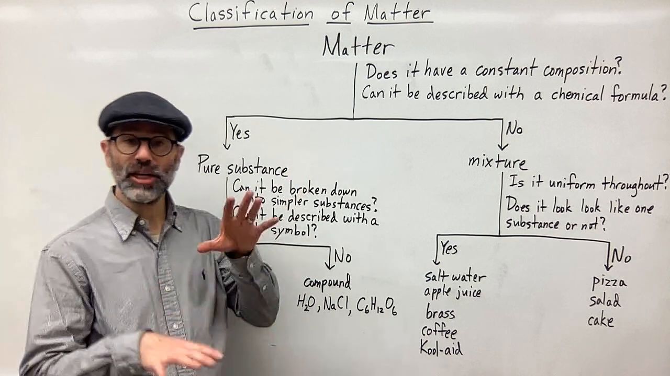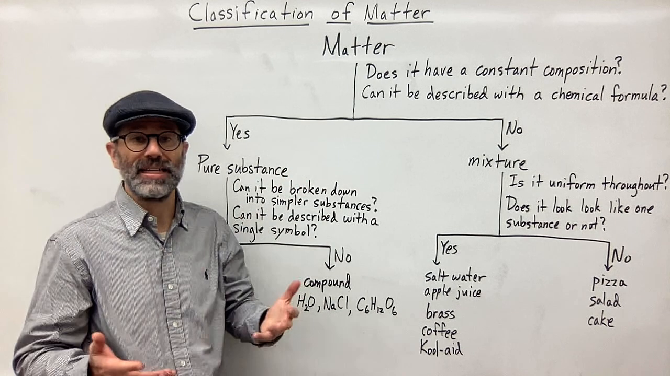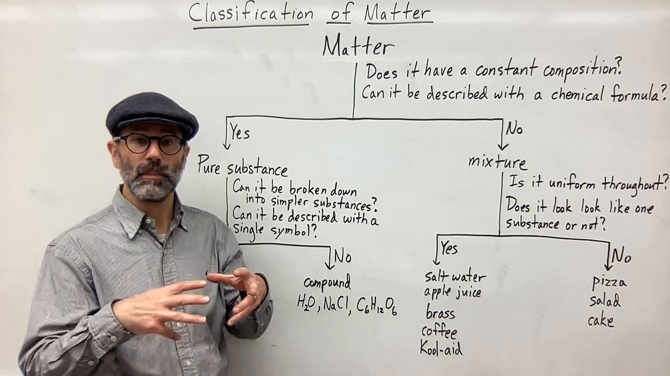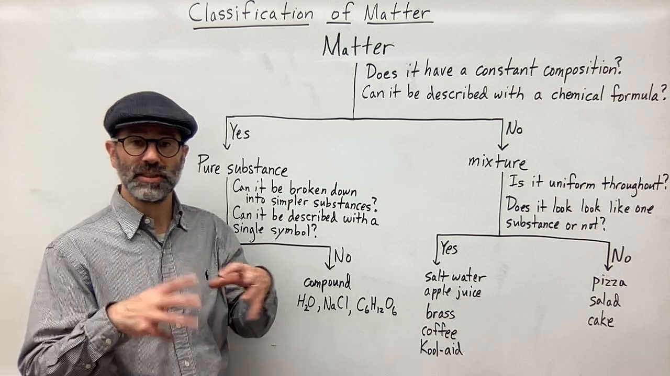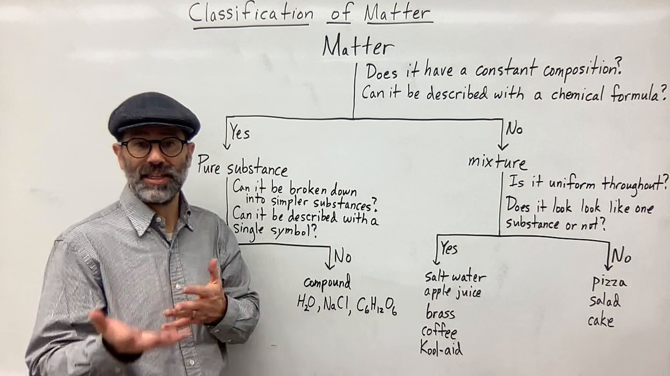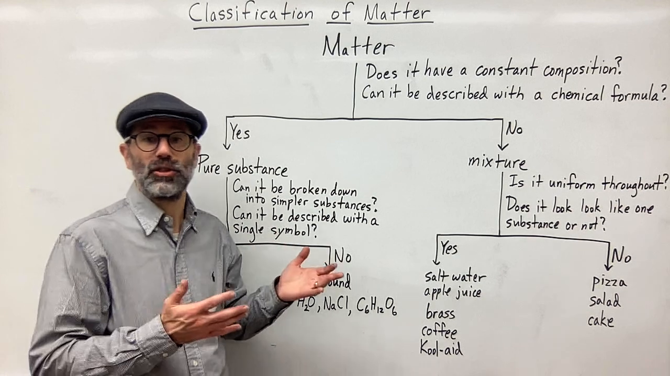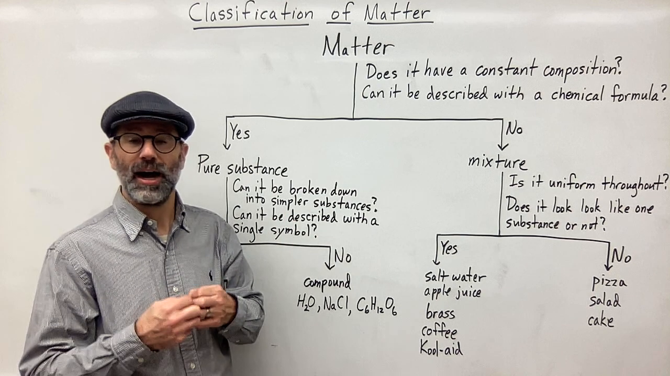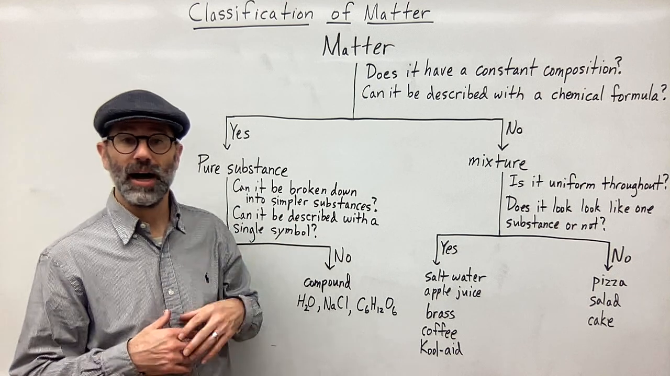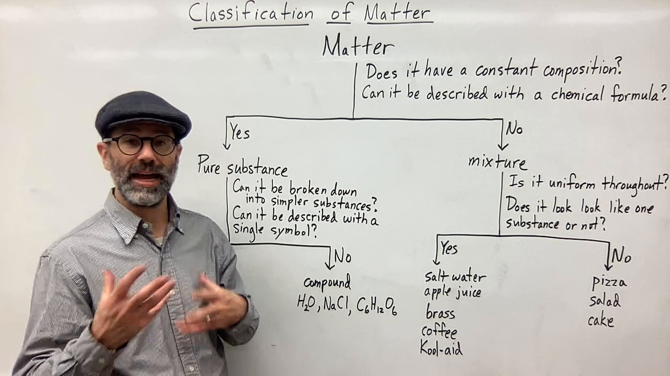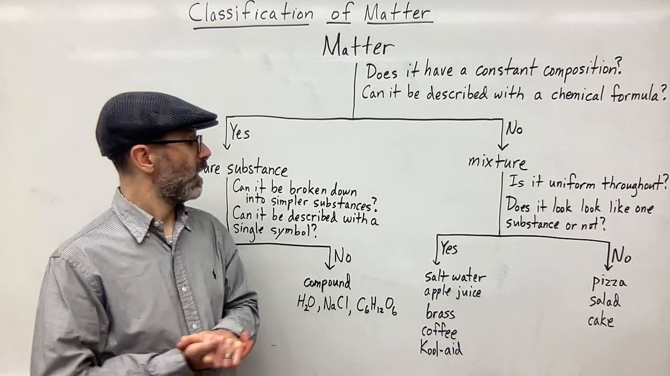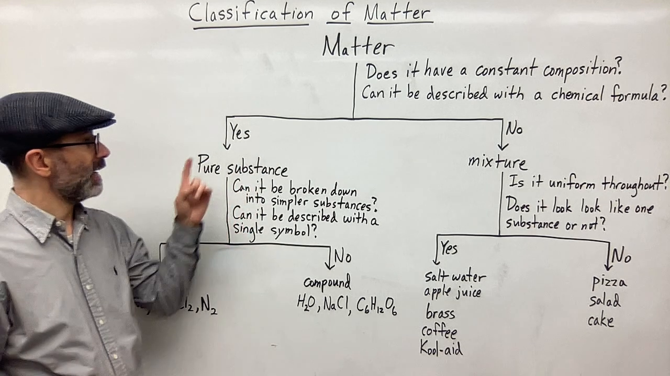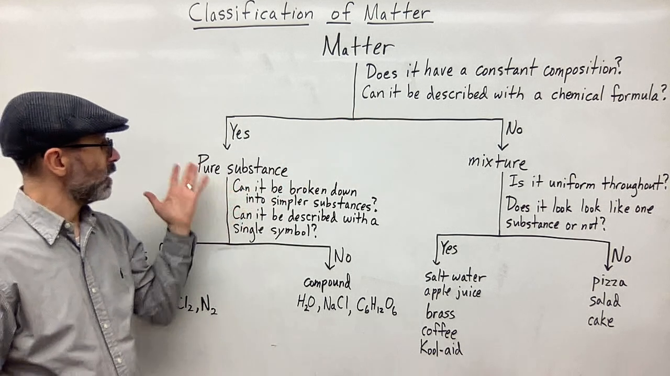If you can change the composition and still have that same thing, you can mix different amounts of two substances together, and you still have that substance. It's going to be a mixture. So salt and pepper mixed together, I can add more salt or add more pepper, and it's still a mixture.